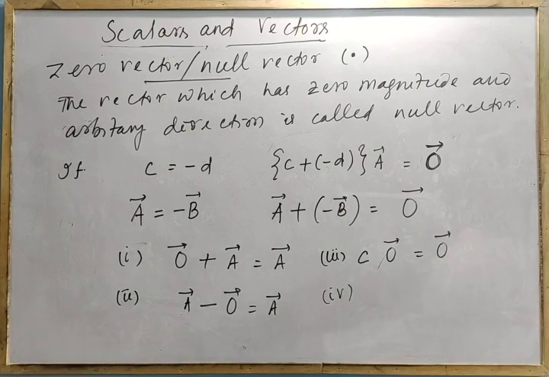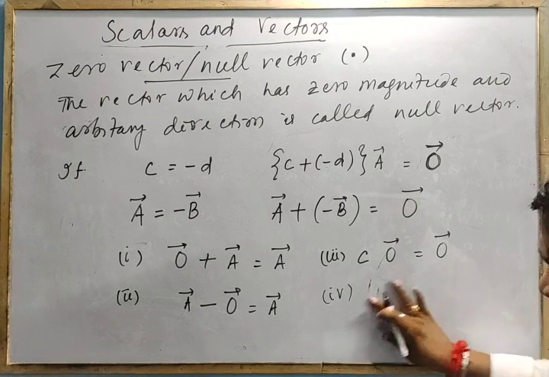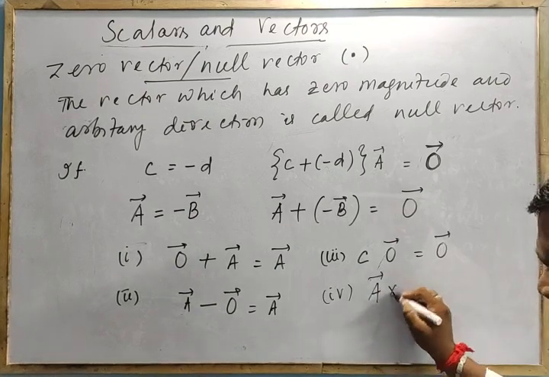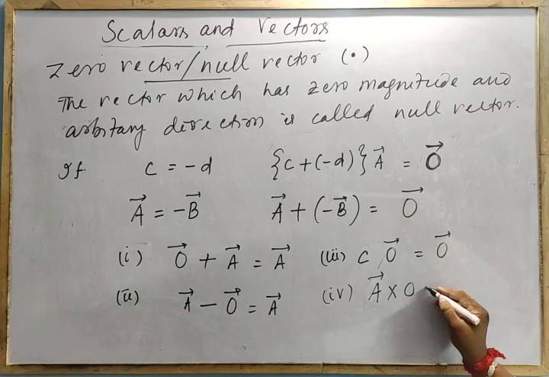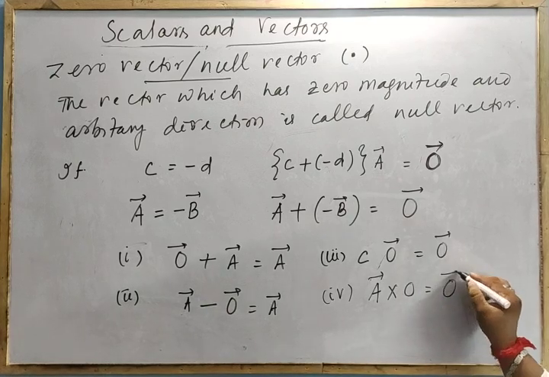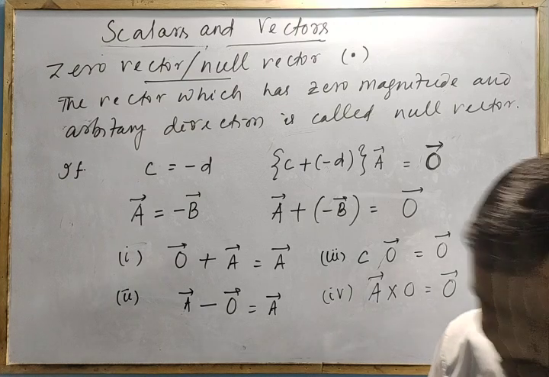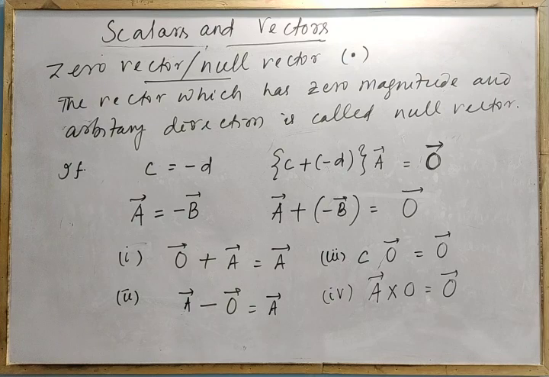Then the fourth point. When a vector A is multiplied by 0, a scalar or 0 magnitude, then you will get a zero vector. Is that clear? So this is the zero vector or null vector. Okay. Now the next thing is the displacement vector.